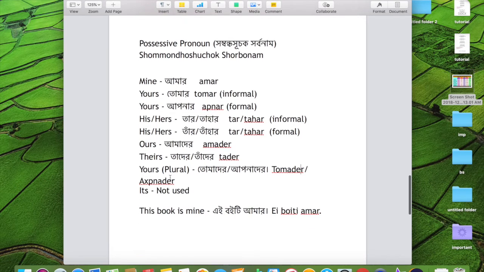So let's go over that one more time. Mine is Amar, yours is Tomar, that's informal. Yours is Apnar, that's formal. His or hers is Tar or Tahar, and this is the formal version. Ours is Amader. Theirs is Tader. Yours plural is Tomader, informal, and Apnader, formal, and it's not used. It's not used in English, and in Bengali, like I said, it depends case by case. The native speakers do not use it that often.